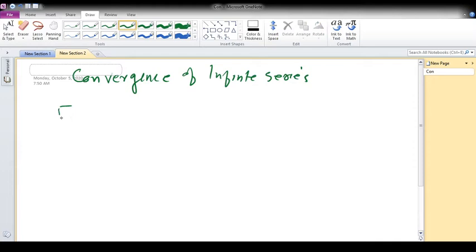So we can write summation ai, i equal to 1 to infinity, be an infinite series.